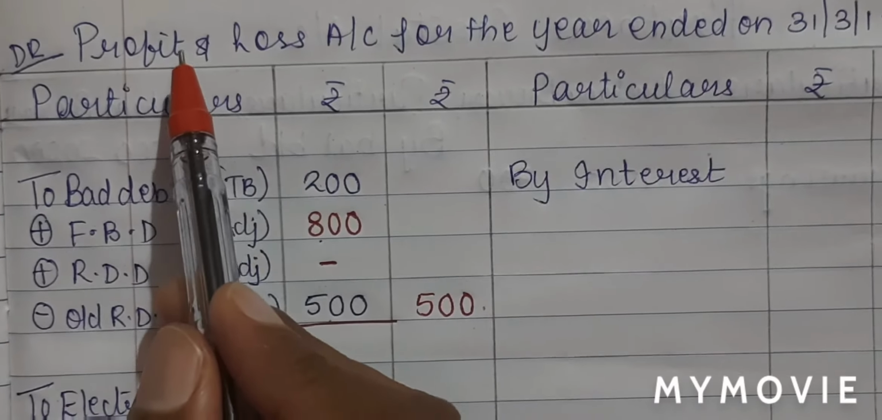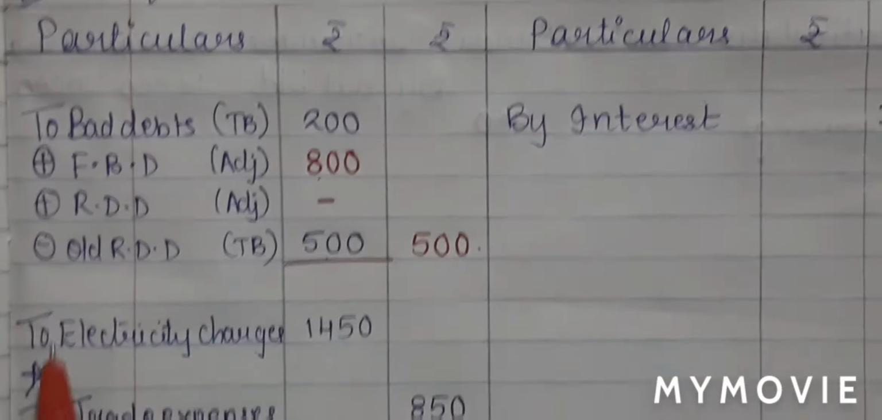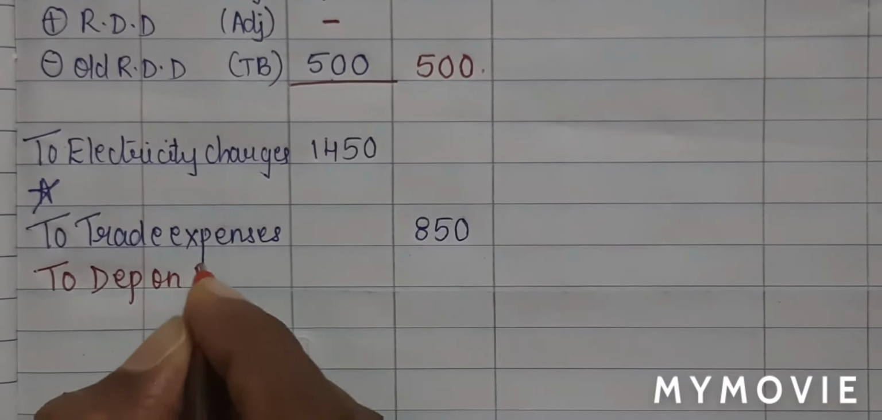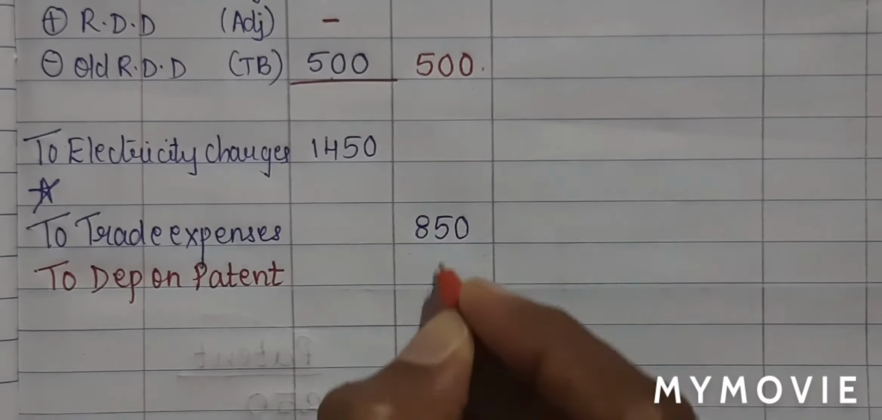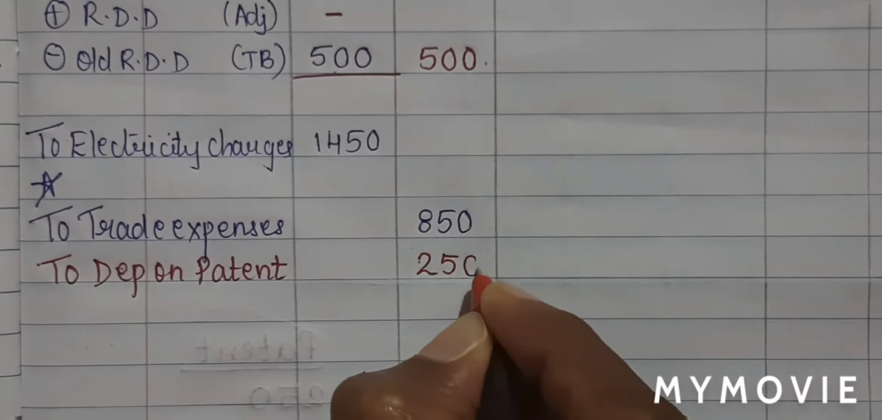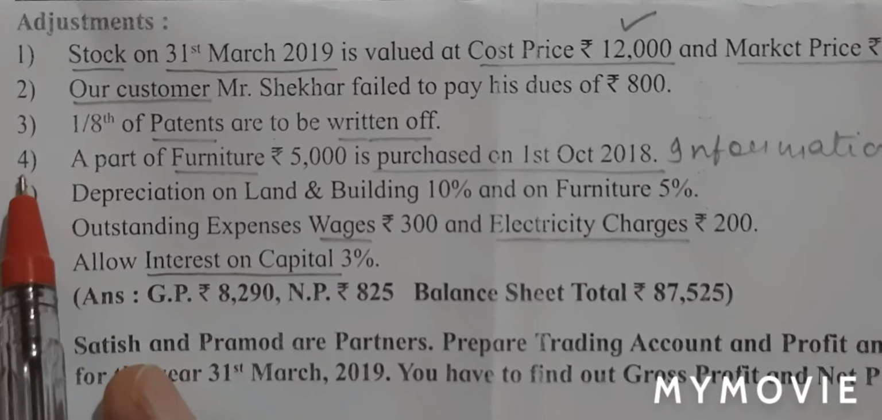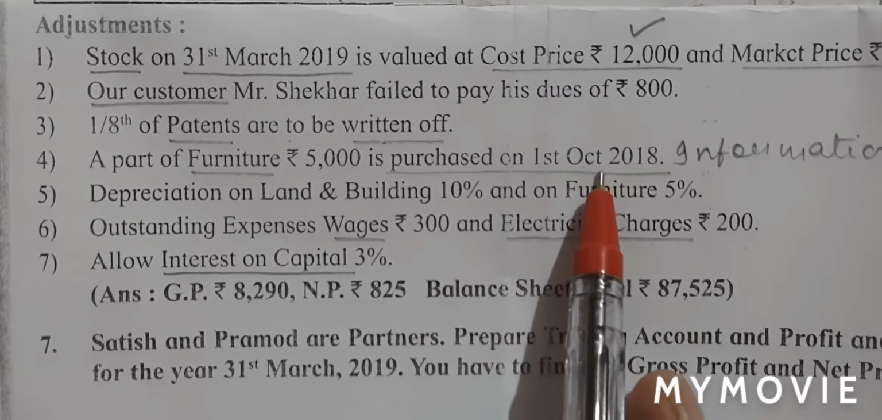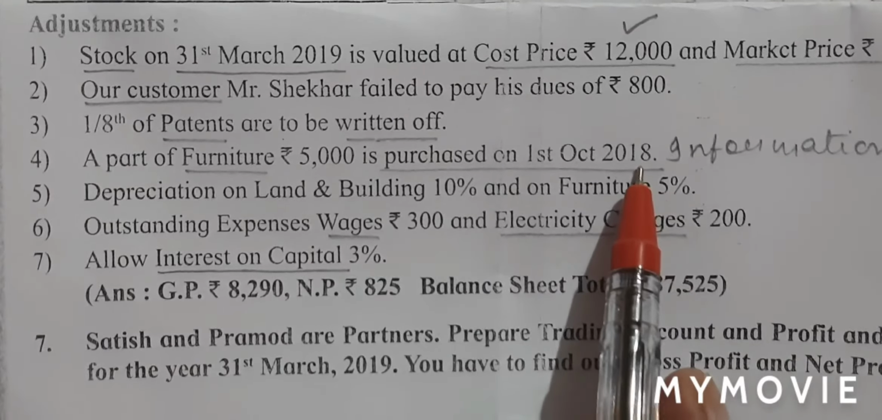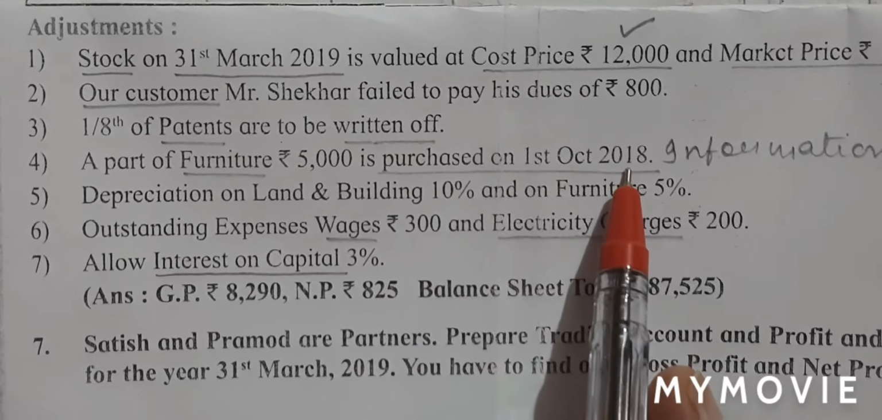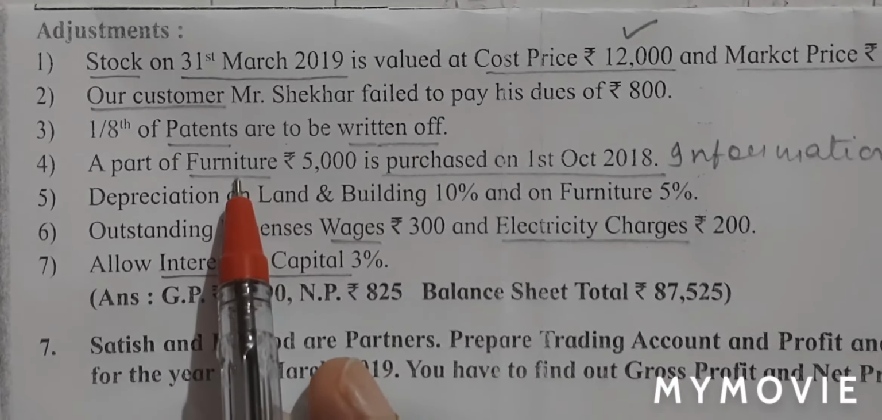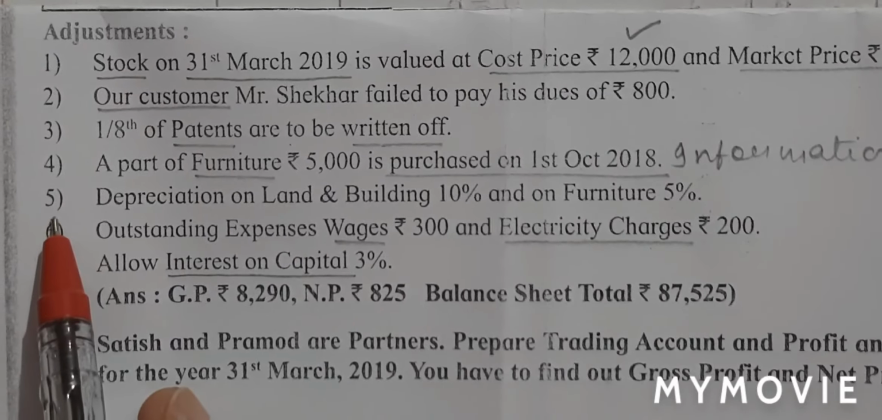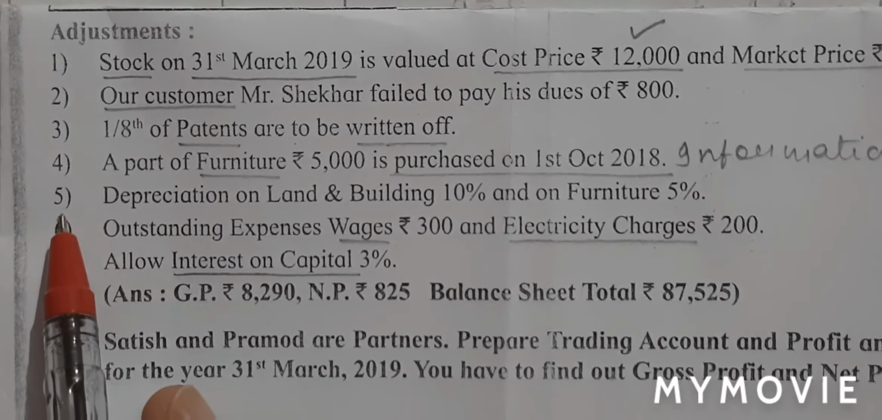This is my first effect. My second effect will be in profit and loss account debit side. I will write down to depreciation on patent. In the outer column, I'll write 250. Adjustment number 4. A part of furniture rupees 5,000 is purchased on 1st October 2018. I told you that this is an information which is given while we are calculating depreciation on furniture. So let us go ahead with adjustment number 5.